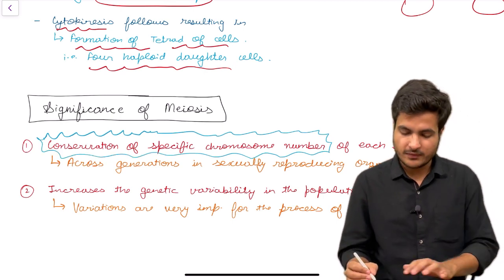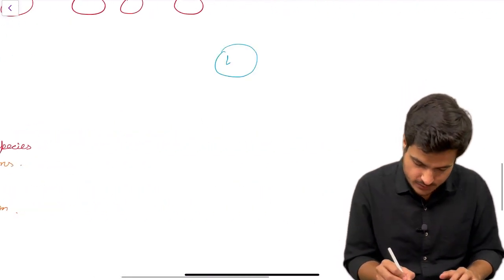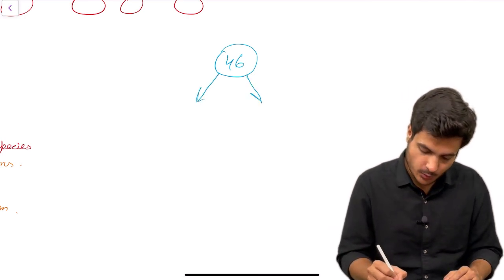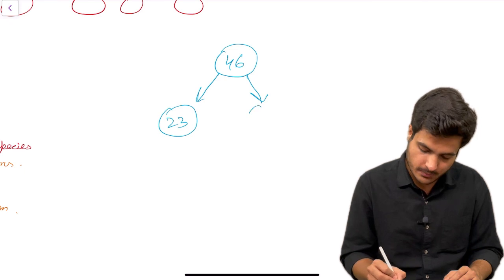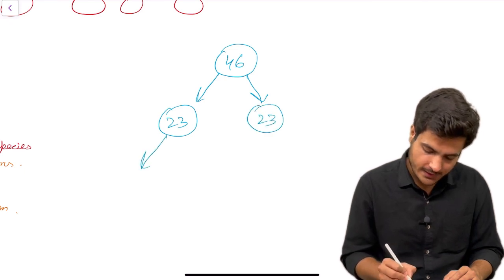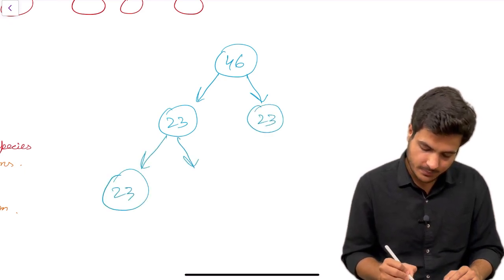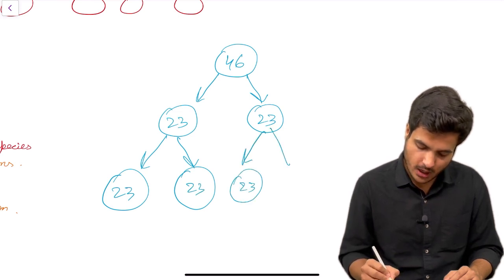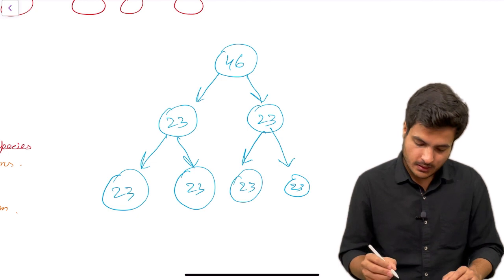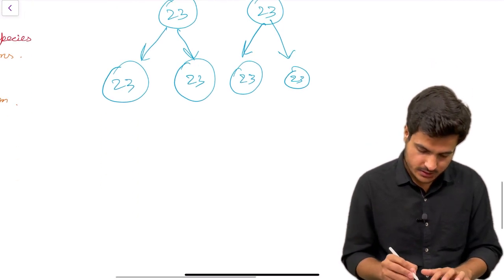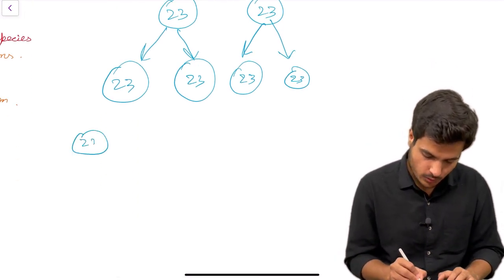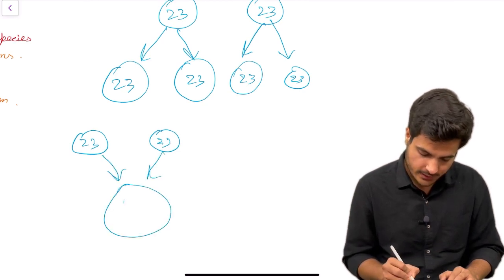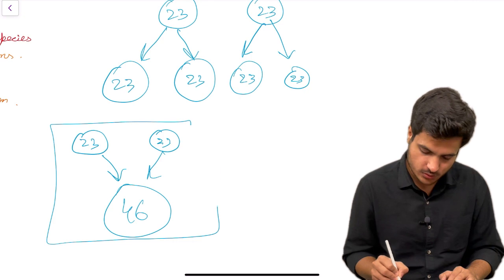That means if human beings have 46 chromosomes, only if meiosis takes place can we conserve the chromosome number in our species, because during gamete formation the number of chromosomes reduces to half, and when male and female gametes, which contain 23 chromosomes each, come and fuse to form a zygote, that will again have 46 chromosomes.